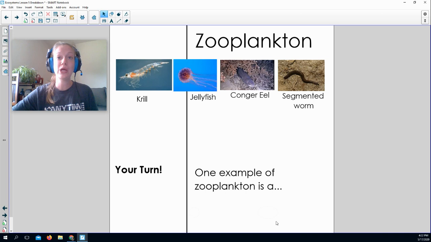Your turn. One example of a zooplankton is a blank. If you know one of your own, you're welcome to use that. However, I gave you some examples that I found, such as krill, jellyfish, a conger eel, or a segmented worm. So, what is one example of zooplankton? Go. All right, moving on.